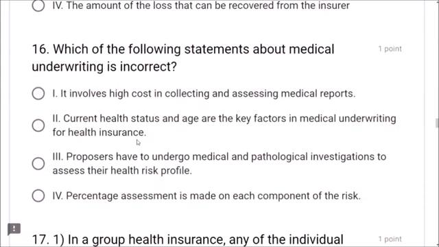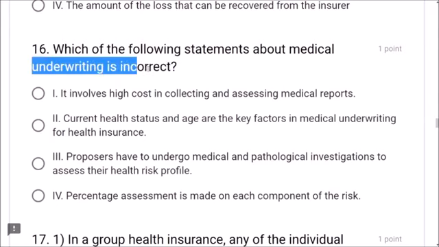Next question. Question number 16. Which of the following statements about medical underwriting is incorrect? Dear friends, they are asking incorrect statement. This is keyword, friend. Underwriting incorrect. What is incorrect? It involves high cost. Yes, it is. Current health status and age are the key factors. Yes. Proposers have to undergo medical and pathological investigations. Yes. Percentage assessment is made on each component of the risk. No, friends, this is incorrect. So our answer is 4.